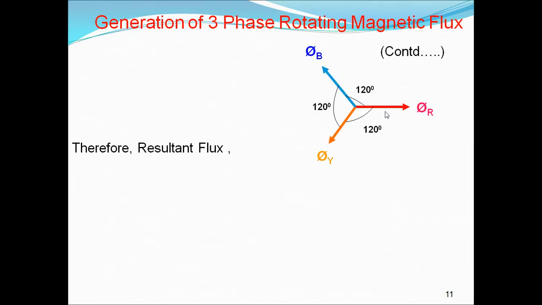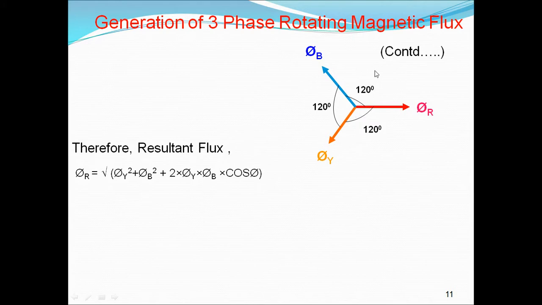So how will the resultant flux be? This is the equation. Pi r is 0. The resultant flux is the square root of pi y square plus pi b square plus 2 pi y pi b cos theta, where theta is the angle between these two vectors. As I told, pi r is 0.